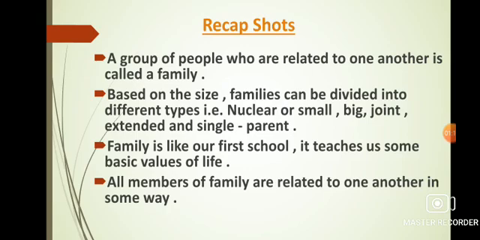A group of people who are related to one another is called a family. Based on the size, families can be divided into different types, that is, nuclear or small, big, joint, extended, and single parent. Family is like our first school. It teaches us some basic values of life. All members of a family are related to one another in some way.